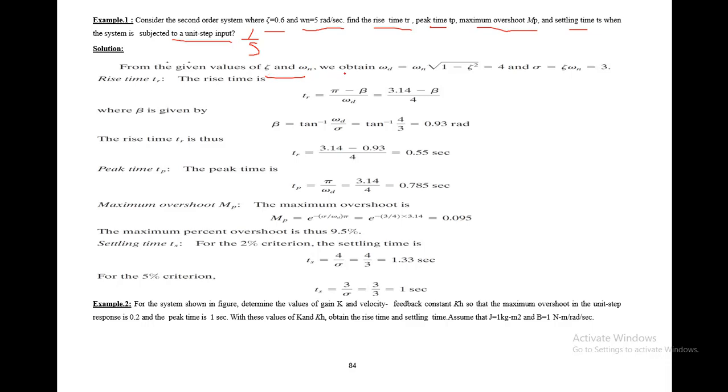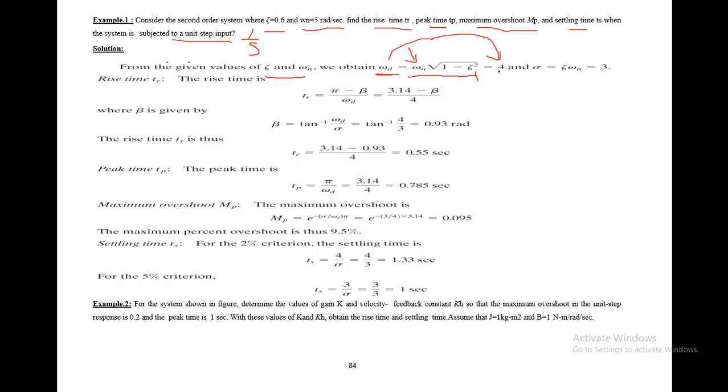The first thing that we want to find is the damped natural frequency, that is omega d. You know in the previous class we discussed the formula of the damped natural frequency, which is equal to the natural frequency multiplied by the square root of 1 minus zeta square. So when you apply the values of omega n, that is 5, and zeta equal to 0.6, you get the value of omega d, and this turns out to be 4.